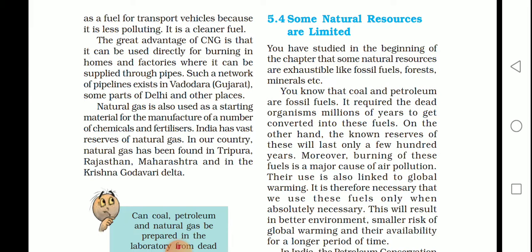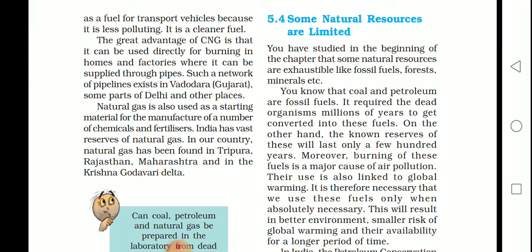Now, we've studied coal and petroleum, but can they be formed in a laboratory? No, we cannot make petroleum, coal or natural gas in a laboratory, because it is a very slow process. It takes millions of years to form a fuel. So how will we conserve these fuels? How will we conserve these petroleum products?